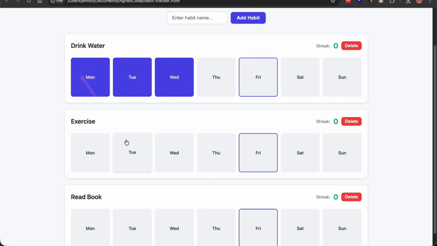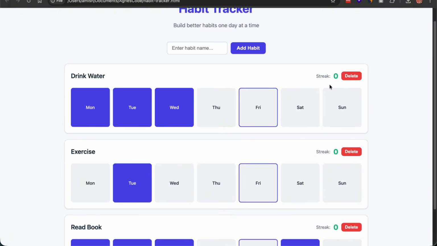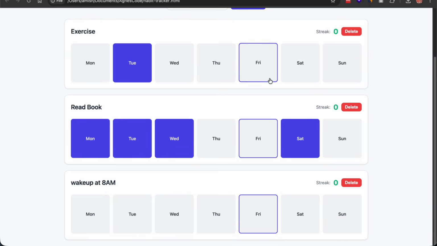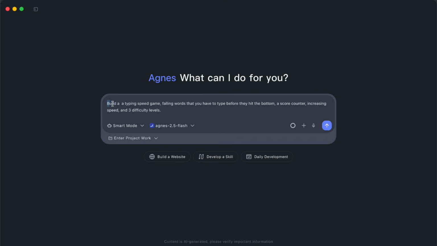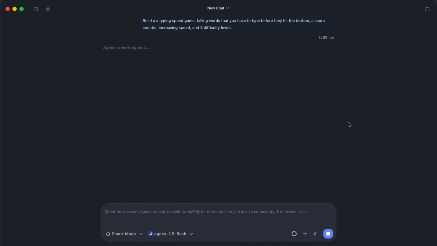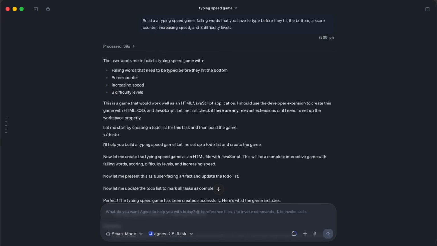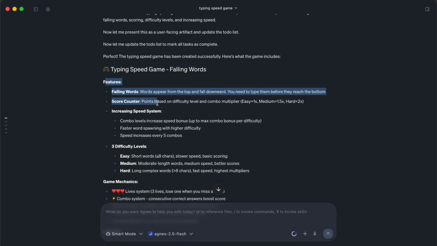What I noticed, compared to the old 2.0 Flash, is the layout decisions. The spacing, the colors, the little details were closer to something I'd actually ship instead of something I'd immediately restyle. Second test, a small game, because games are where these models usually fall apart. I asked for a typing speed game, falling words that you have to type before they hit the bottom, a score counter, increasing speed, and 3 difficulty levels. That's state management, timing, input handling, and collision all at once.